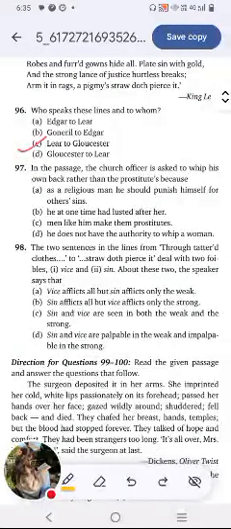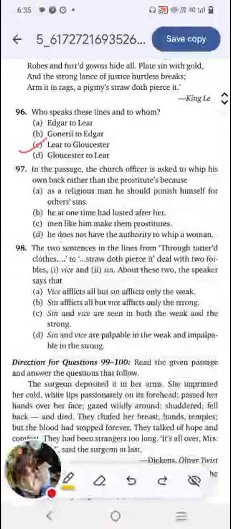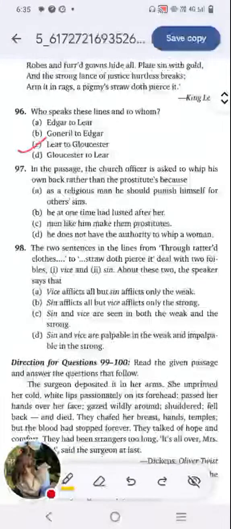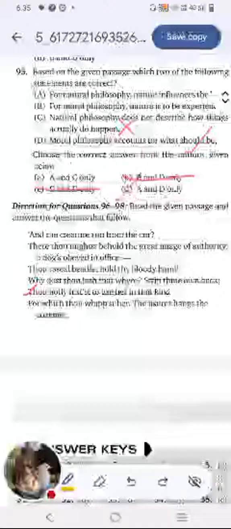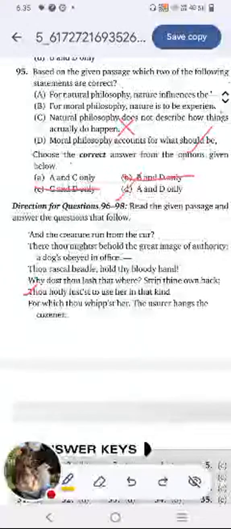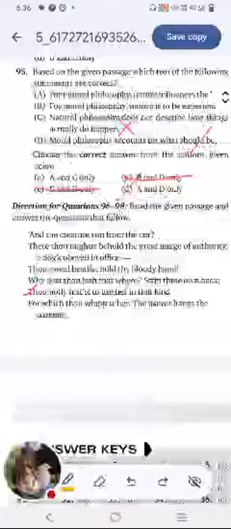So basically, in this passage where Lear talks to Gloucester, there's a prostitute and the church officer is asked to whip himself. Why is that? We see it right here: why dost thou lash that whore, strip thy own back, thou hotly lust'st to use her in that kind for which thou whippest her.